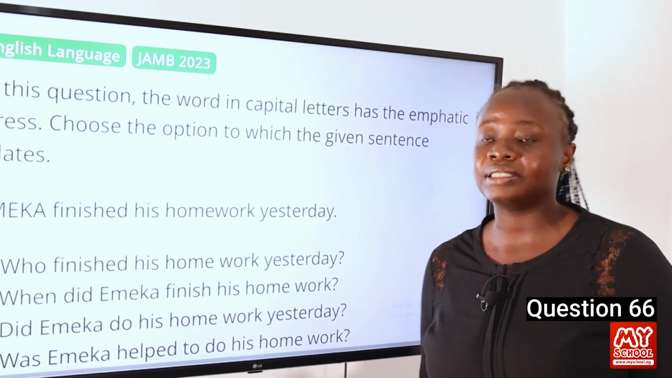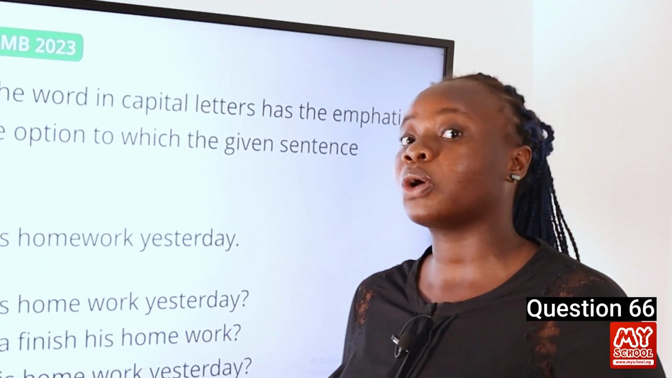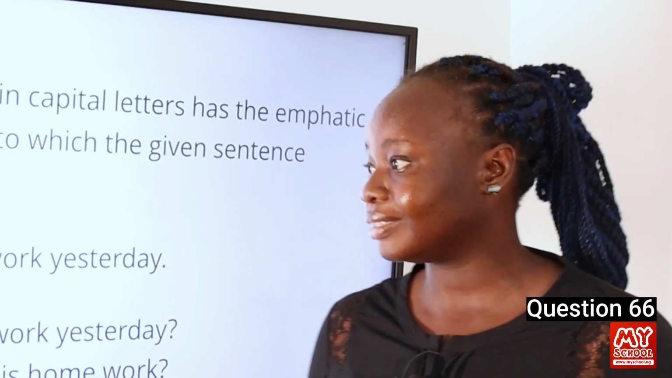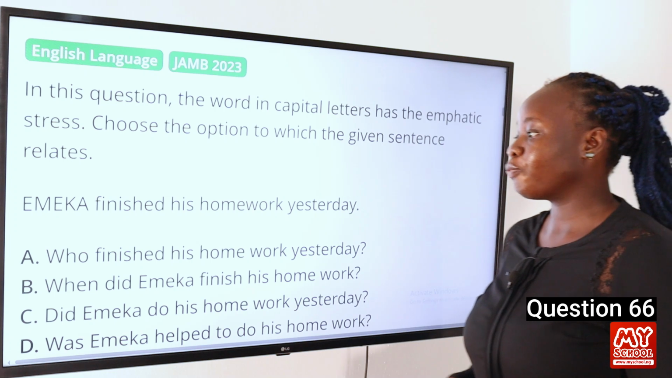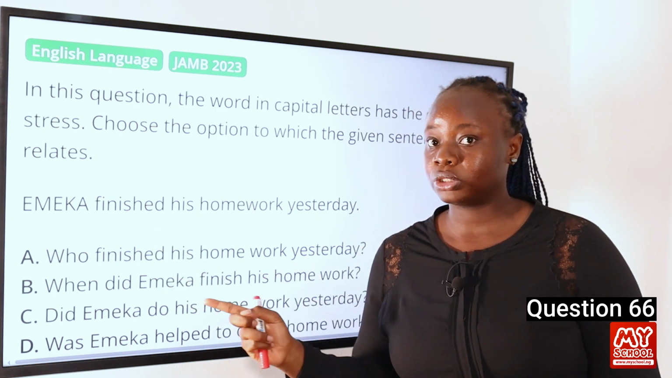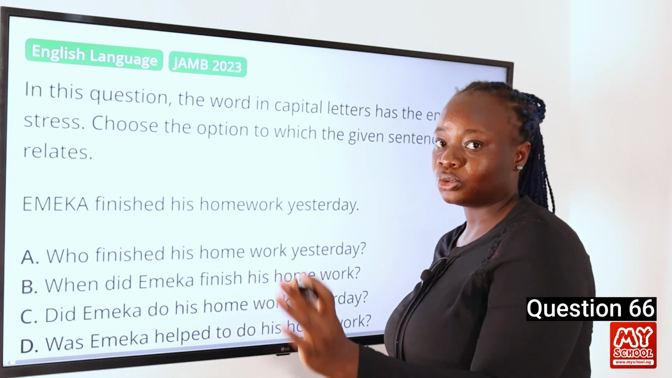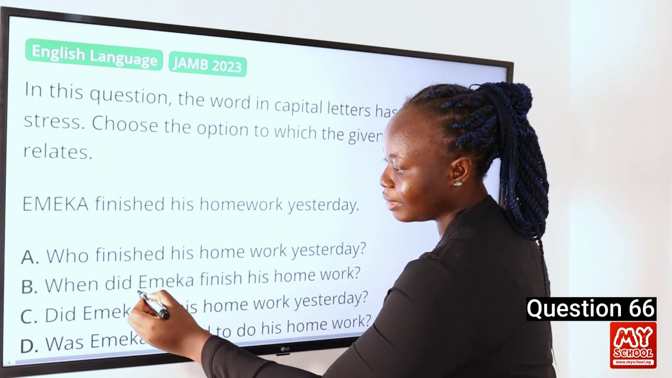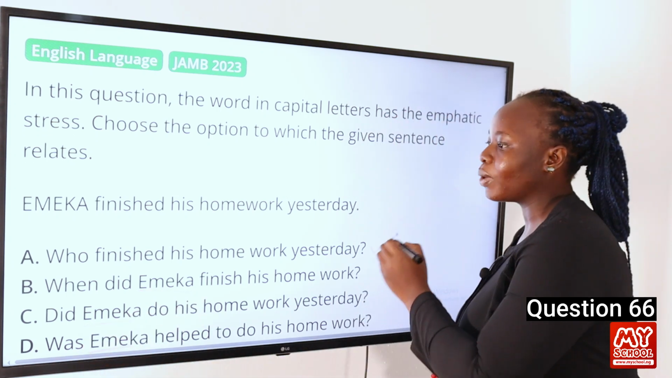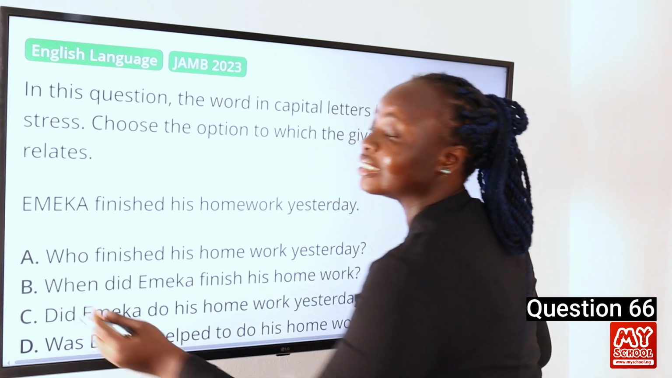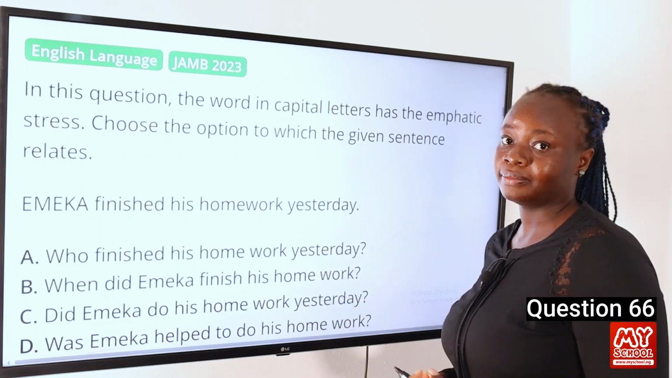So remember that the definition for emphatic stress is that it is the placement of greater stress on a particular word or phrase in a sentence. And in this case, the stress is placed on the word Emeka. So the rule is that we should find a question that does not have that particular word in the sentence. So let's look at the options. In option A, we can see that there is no mention of Emeka, but we can see Emeka in B, C, and D. So our answer to this question is A. And we can see that the word who is an interrogative pronoun that is helping to inquire after who finished his homework yesterday. So our answer is A.